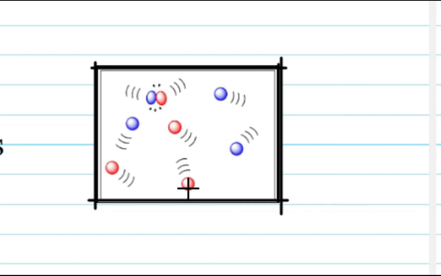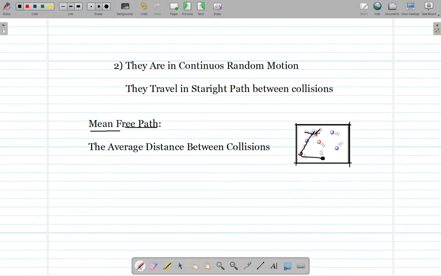For example, if this single red molecule hits this one, then this molecule goes ahead and hits this one, and this one hits these two, and these two separate. This one goes there and this one goes there. So the total distance covered in these collisions is called the mean free path.